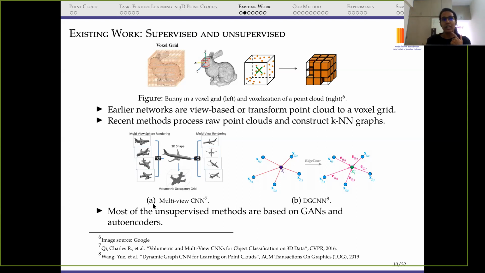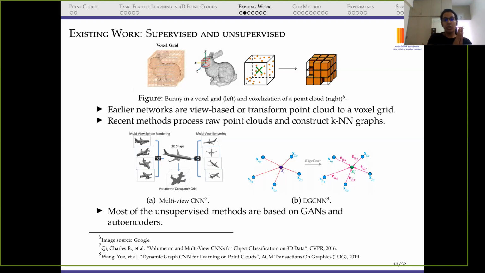For example, in subfigure A, I have mentioned a multi-view CNN which used to consider different views of the point cloud. Then there are many point cloud networks which used to convert the raw point cloud into a voxel grid. A voxel grid is basically a 3D grid. You can see in the top figure that a bunny is placed inside a three-dimensional grid. Like I said, a point cloud is not regular data, it is unstructured data, there is no grid.